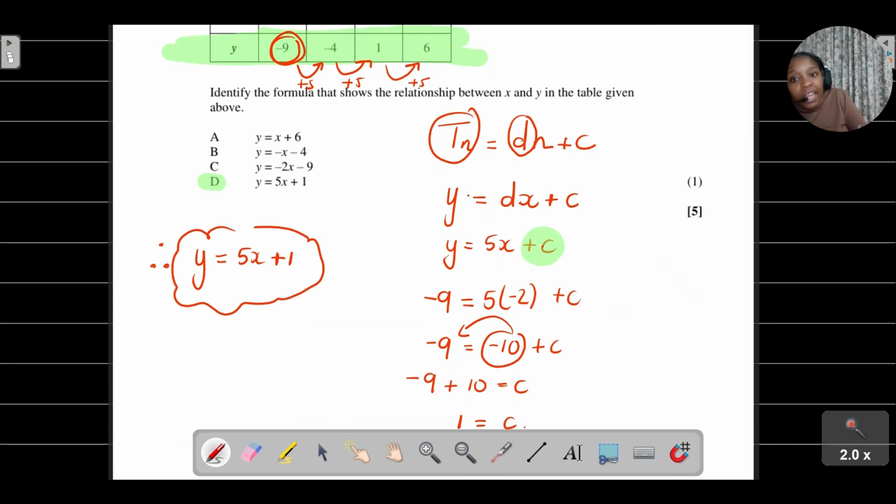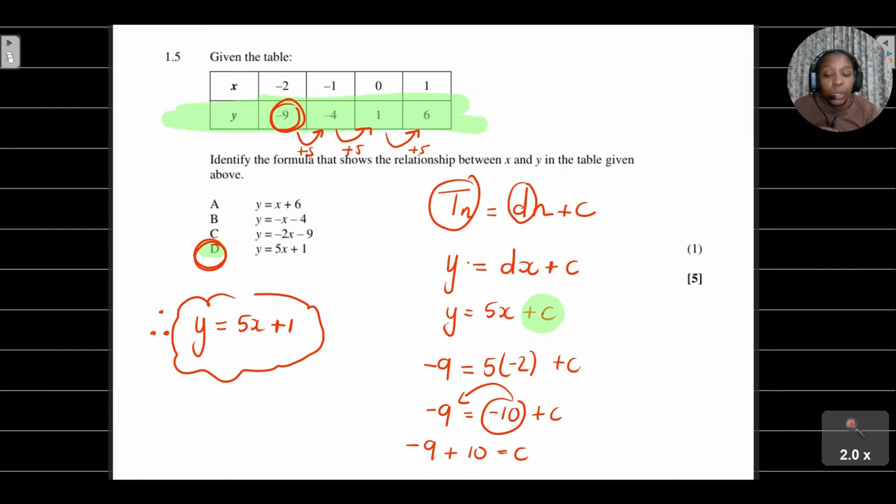So you need to think back and make links. If we're trying to determine a rule, we need to think back to what we learned when looking at patterns. Take your output value, write it as a pattern, then identify whether you have a constant difference. If you have a constant difference, then we use the formula Tn is equal to dn plus c.